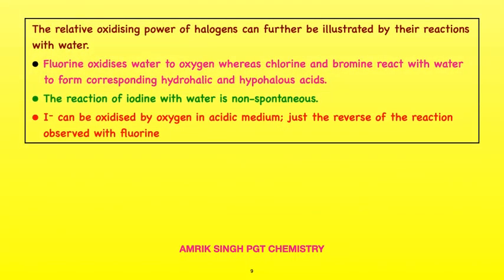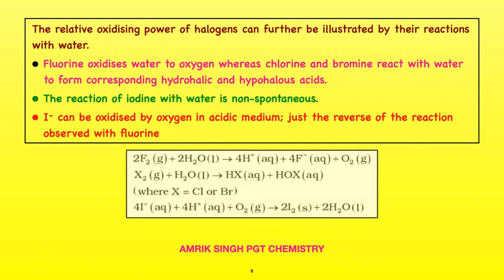The relative oxidizing power of halogens can further be illustrated by their reactions with water. Fluorine oxidizes water to oxygen, whereas chlorine and bromine react with water to form the corresponding hydrohalic and hypohalous acids. The reaction of iodine with water is non-spontaneous. I negative can be oxidized by oxygen in acidic medium, just the reverse of the reaction observed with fluorine. The reaction is given below. Fluorine reacts with water, and X2, where X is Cl or Br, and I reactions are given below with water.